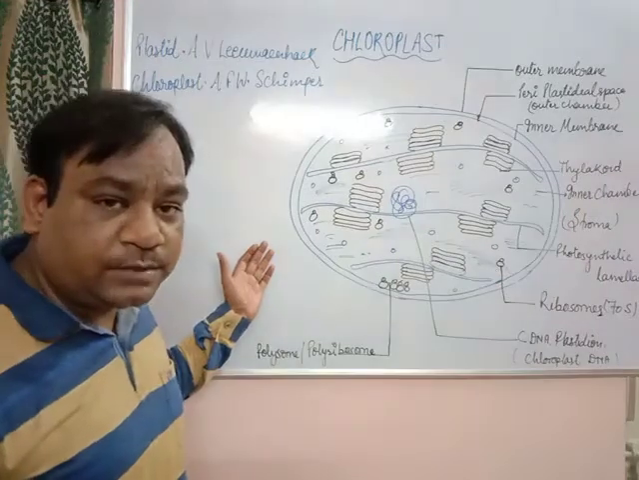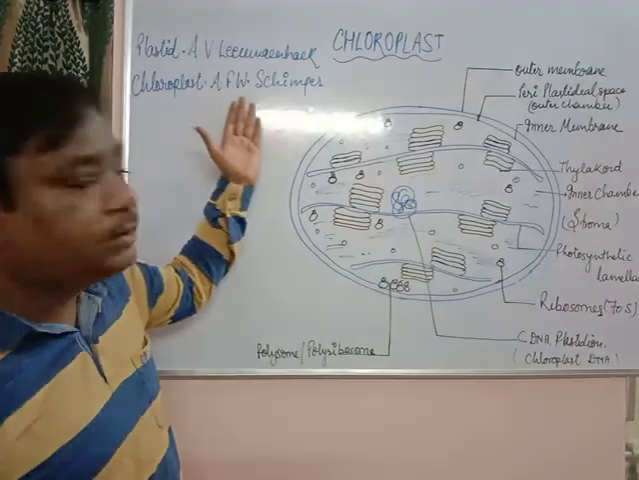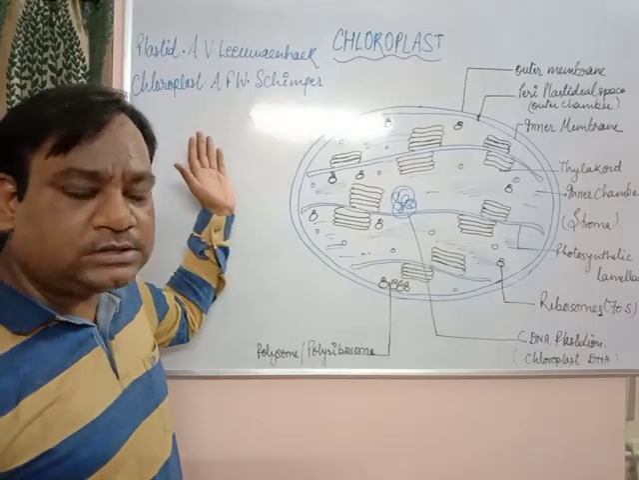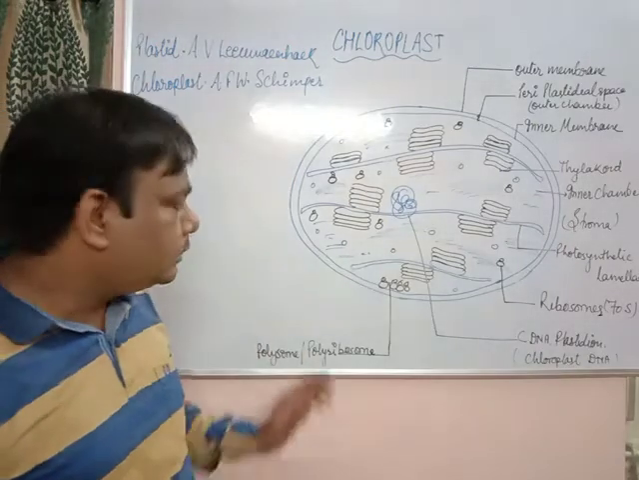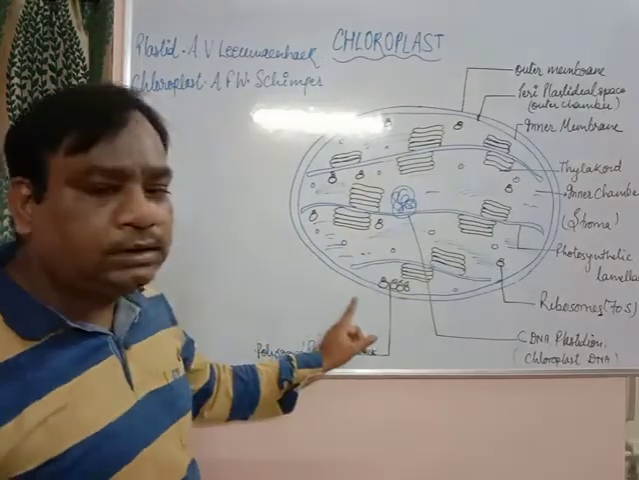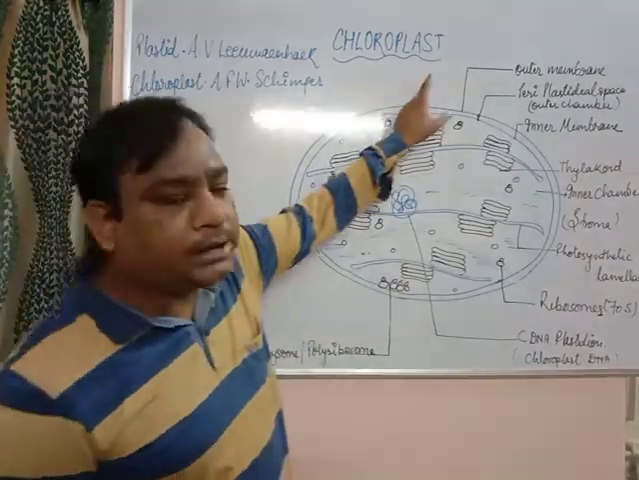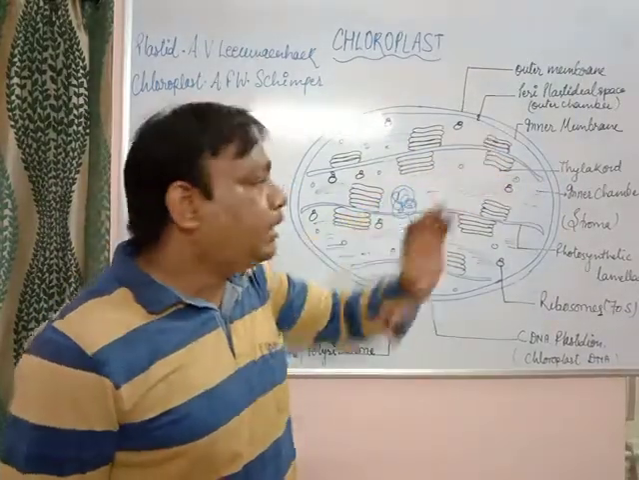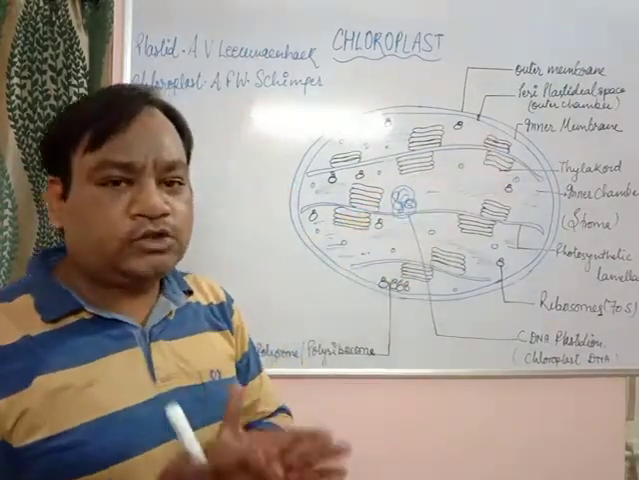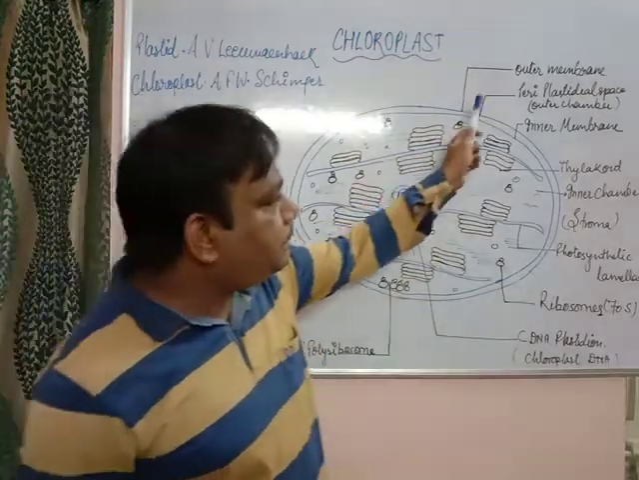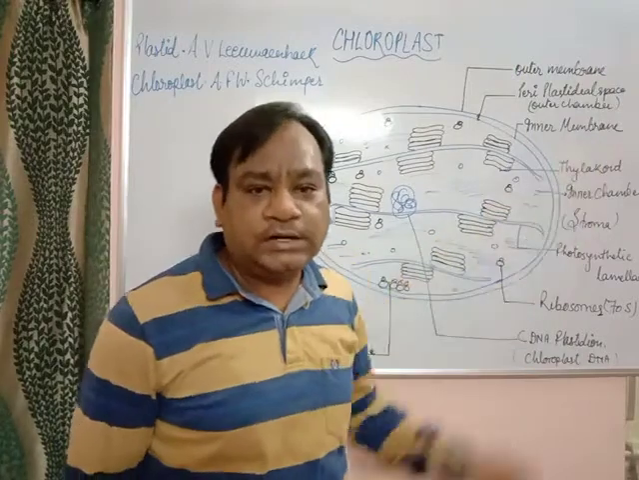The term chloroplast was given by the scientist A.F.W. Schimper. Chloroplast is a double membranous cell organelle. The outer wall is called the outer membrane, the inner wall is called the inner membrane, and the space between the outer membrane and the inner membrane is called the periplastidial space or the outer chamber.